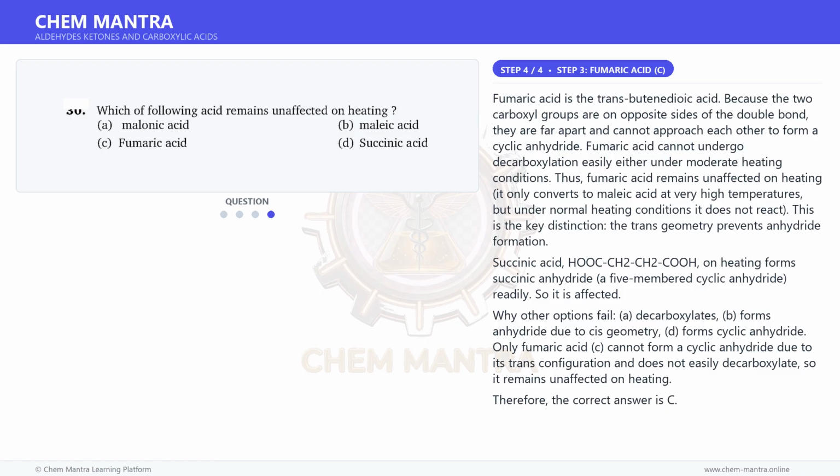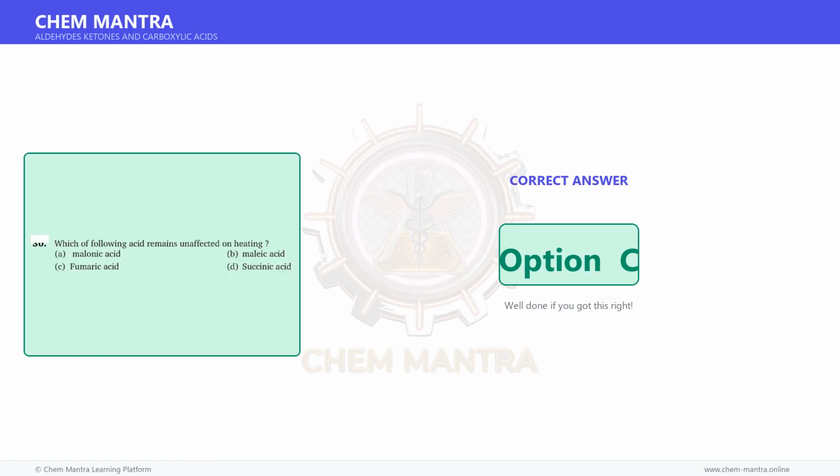So it is affected. Why other options fail? A. Decarboxylates. B. Forms anhydride due to cis geometry. D. Forms cyclic anhydride. Only fumaric acid, C, cannot form a cyclic anhydride due to its trans configuration and does not easily decarboxylate, so it remains unaffected on heating. Therefore, the correct answer is option C.